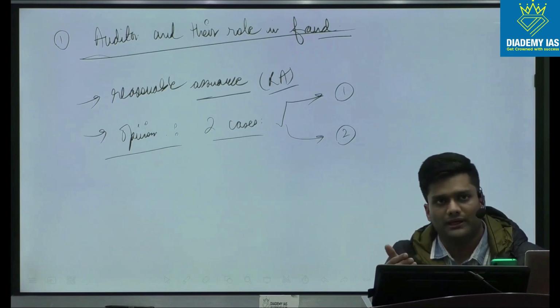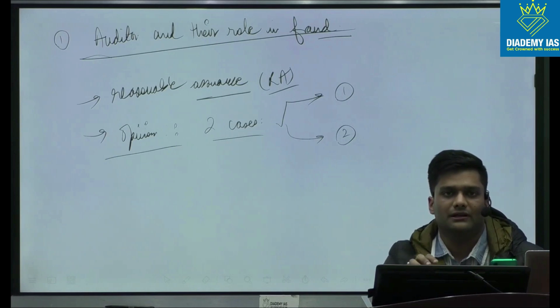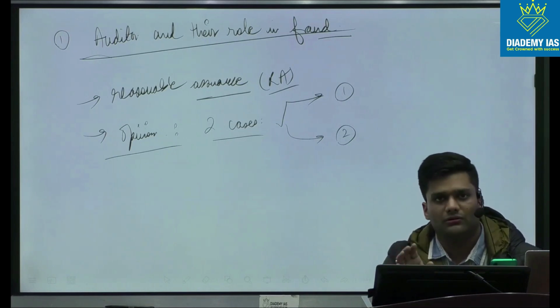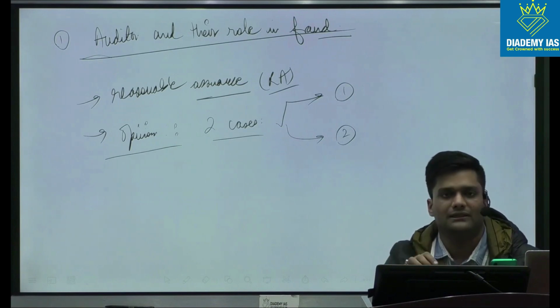So whether he is doing that. So second would be a case where the auditor has done whatever he could in his professional capacity within the time, deadline, the power that he has, and still he was not able to uncover fraud.